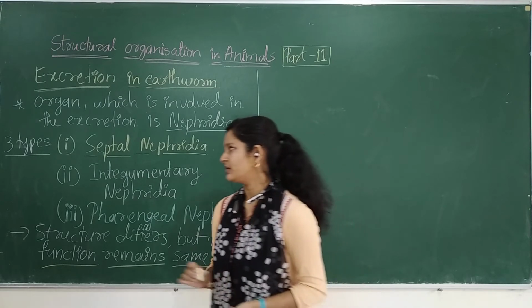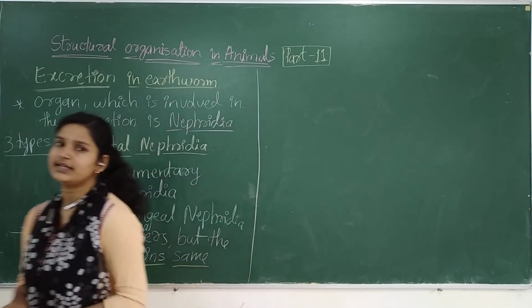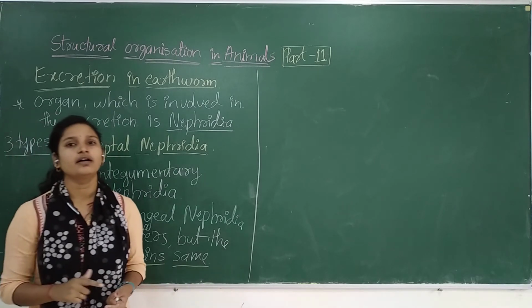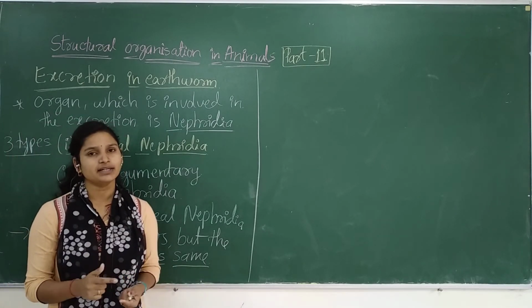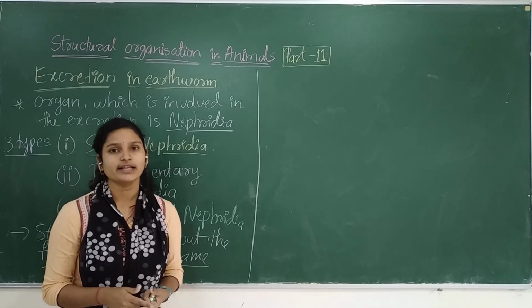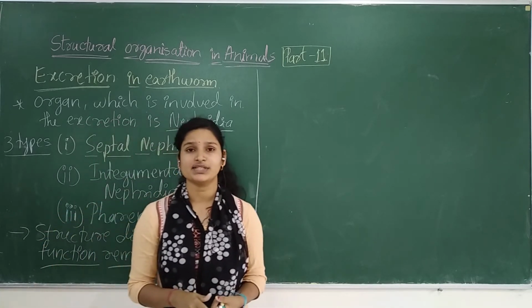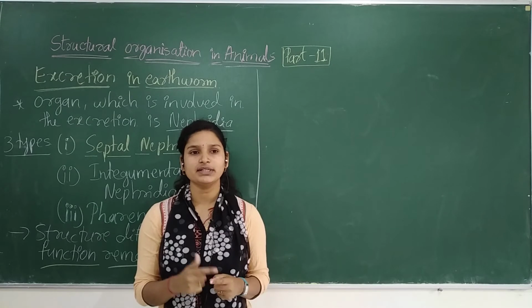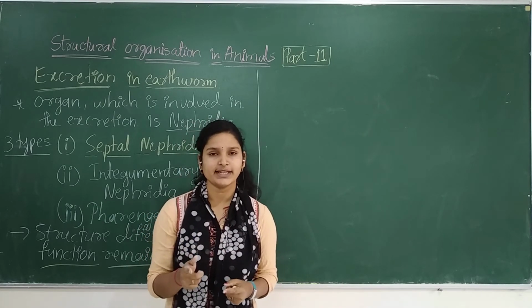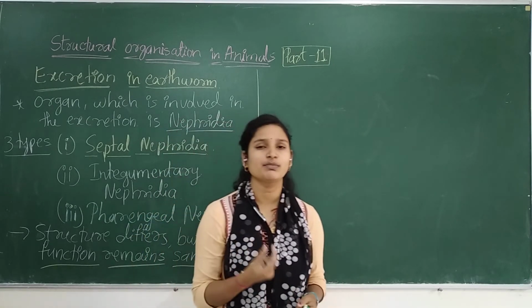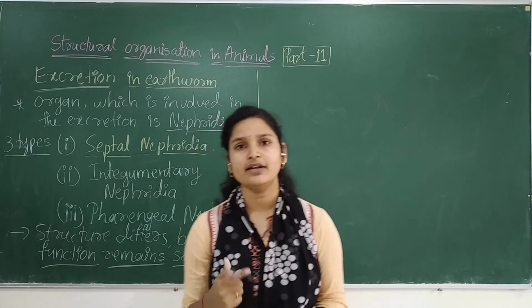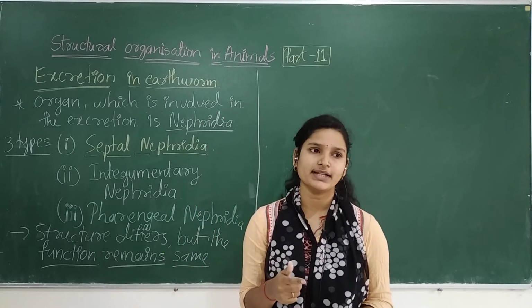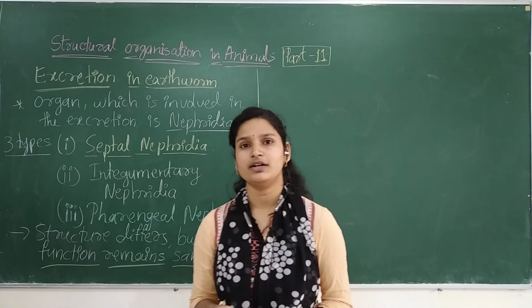Okay, so this is the importance of your excretory system. And remember, earthworms don't have eyes, but they have sensory organs and also chemoreceptors. Sensory means that while moving, even a small amount of vibration can be understood by the earthworm.